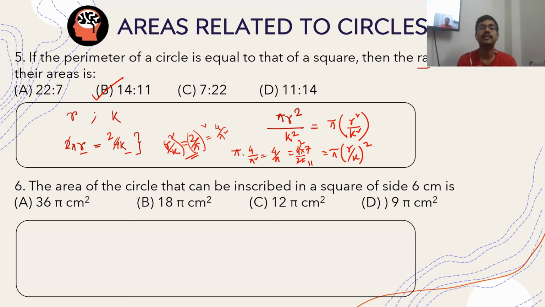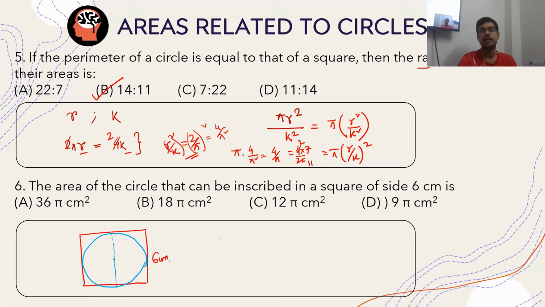Coming to the sixth question. The area of a circle that can be inscribed in a square of side 6 centimeters. This is very easy. Now you have a square of side 6 centimeters. The circle that you can inscribe must be like this. So the only information that you have here is the diameter of the circle. This will come out to be 6 centimeters.